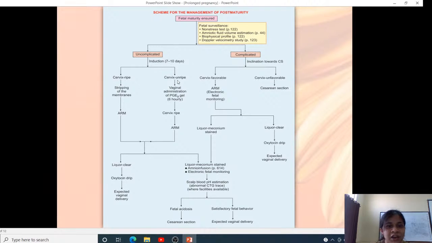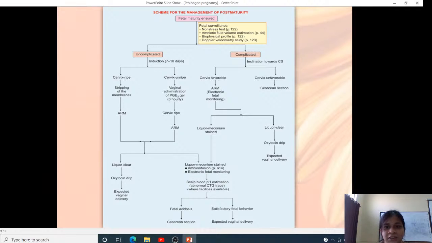If the cervix is unripe, we first do ripening of the cervix with vaginal administration of PGE2 gel, that is Cerviprime gel. We can repeat it every 6 hours for a maximum of 3 doses. If the cervix becomes ripe, we do ARM, and if the liquor is clear, we start an oxytocin drip and look for vaginal delivery. If the liquor is meconium stained, we have the same option of amnio infusion and electronic fetal monitoring, and we do scalp blood pH estimation. If it is normal, we can expect vaginal delivery. If there is fetal acidosis, we do cesarean section.